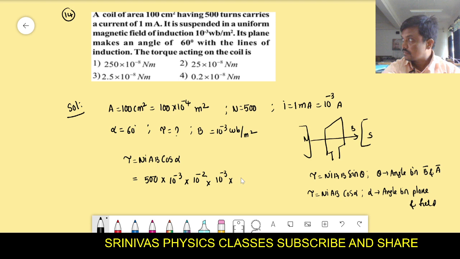NIAB cos alpha, where alpha is 60, so cos 60. Now you simplify it, you will get the answer. That answer is 250 into 10 to the power of minus 8 Newton meter. That means the first option is the right option. Let us go for the 15th problem.